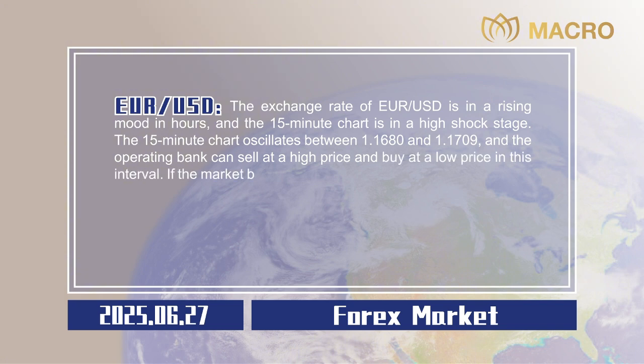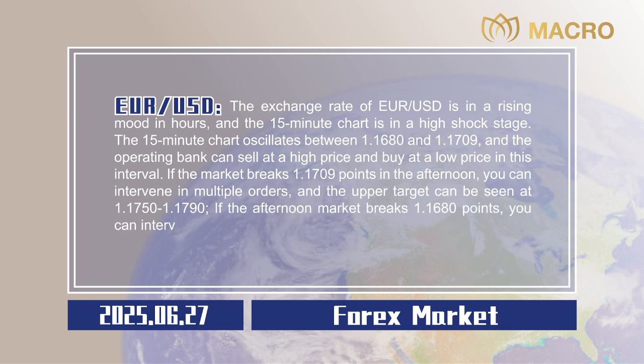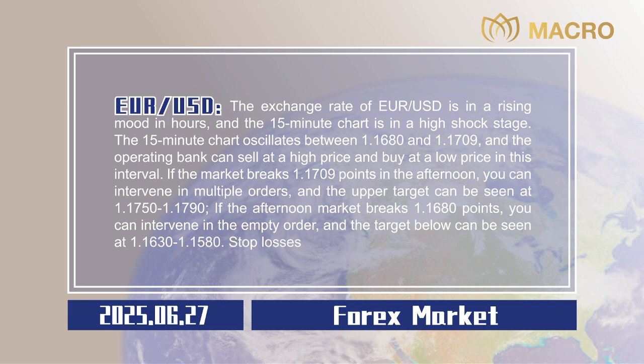If the market breaks 1.1709 points in the afternoon, you can intervene in multiple orders, and the upper target can be seen at 1.1750 to 1.1790. If the afternoon market breaks 1.1680 points, you can intervene in the empty order, and the target below can be seen at 1.1630 to 1.1580. Stop losses are all 20 points,